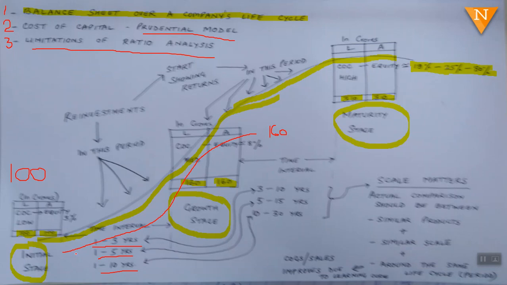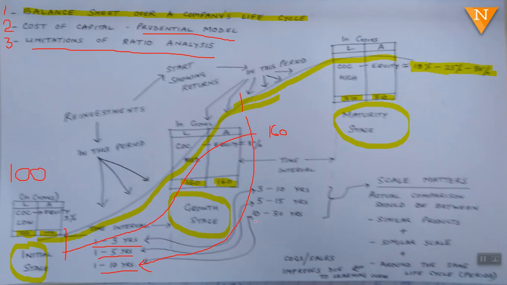So this is 1 to 10. So this cycle becomes 10 years for this company. So when such a large company over a period of 10 years goes from say 1,000 crore to 1,300 crore or 1,900 crore or maybe even 2,000 crore, right?